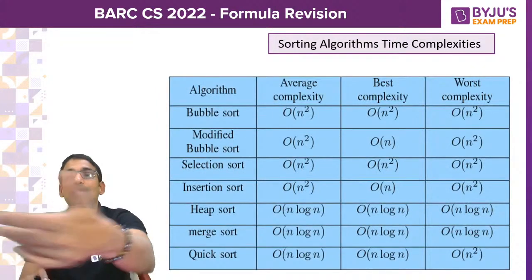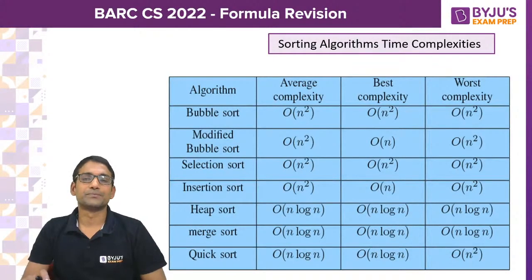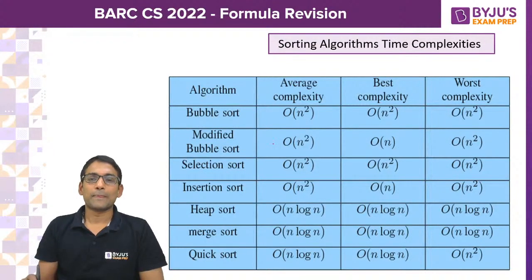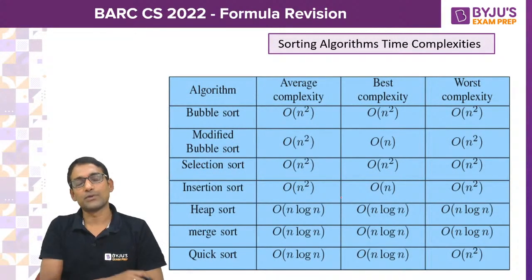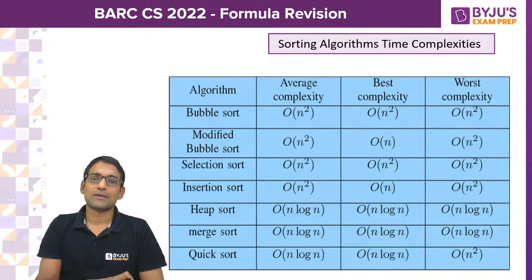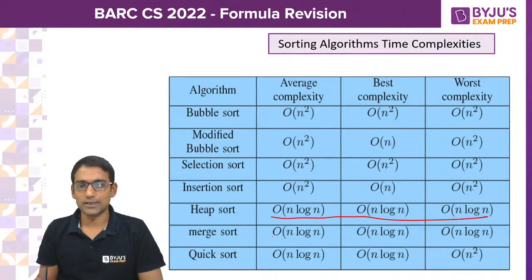And for sorting algorithms, I have mentioned the most popular sorting algorithms, not all. The time complexities are given, so definitely you are supposed to remember them. Heap sort and merge sort have n log n time complexity in all the cases.